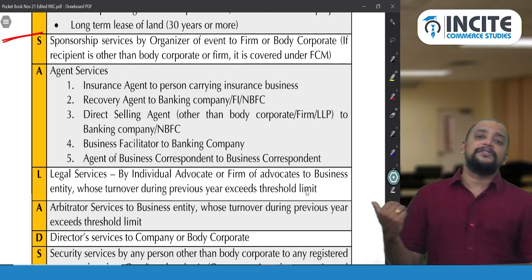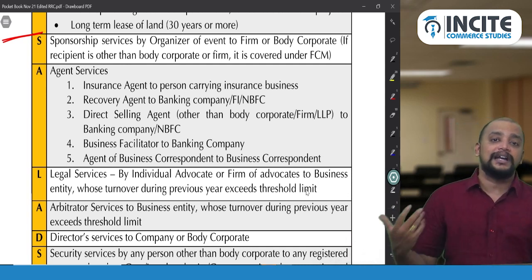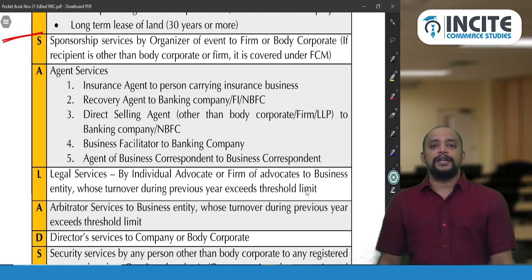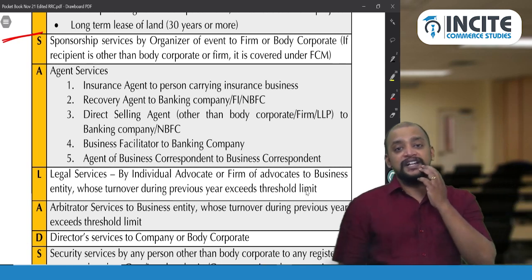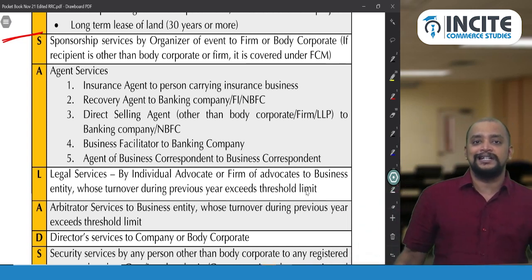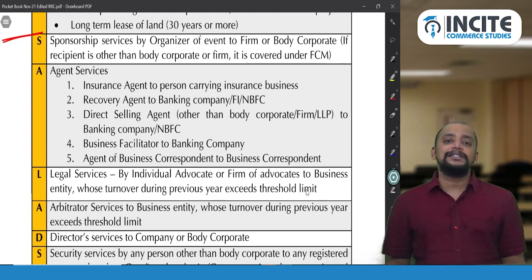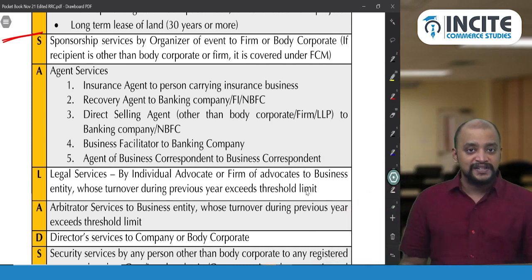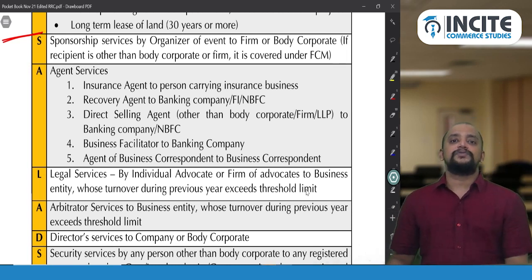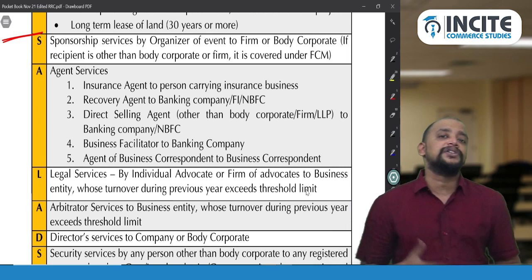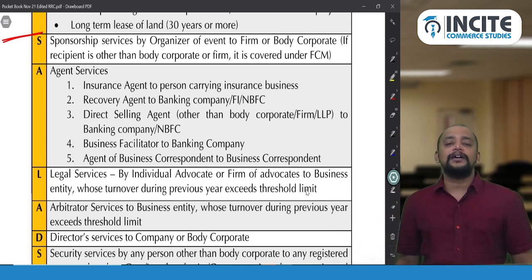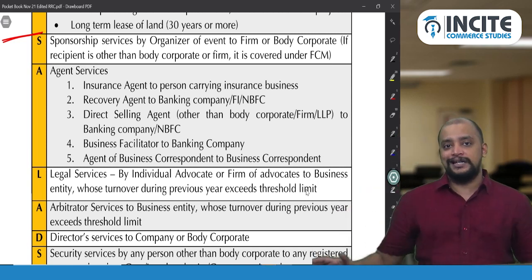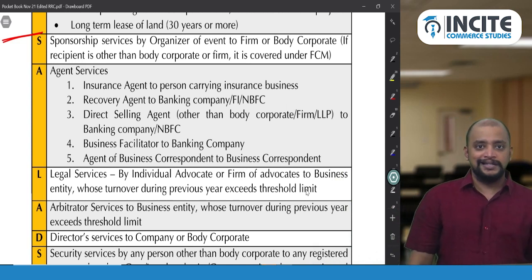A recovery agent will just be recovering the overdue loans, whereas direct selling agents are the marketing people who try to sell the banking products. Now, a business facilitator to a banking company. Who is a business facilitator? Whenever the bank does not have operations in a certain place, under the financial inclusion scheme of the government, they will appoint some people called business facilitators, and these business facilitators will work for the bank, and they get a commission for providing services to the banking company. On that, the banking company will pay GST under RCM. The business facilitator will not pay GST. It is the banking company which will pay GST.